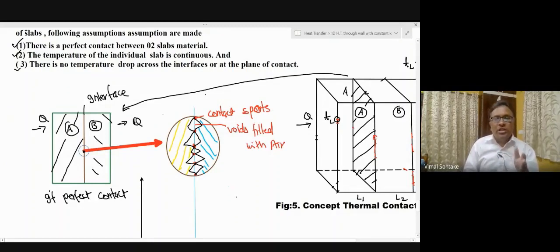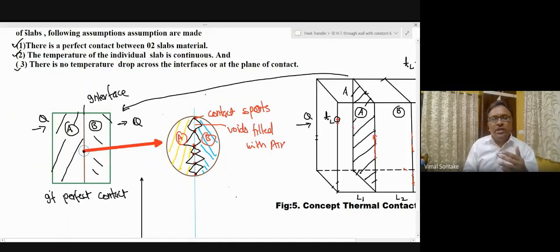Now what happens? These two factors lead to some important phenomena. Because of these two surfaces, A and B, at the discrete locations or contact spots and formation of voids, the area available to heat transfer reduces. It is lesser than the geometrical area available. Second thing, these voids are filled with air.